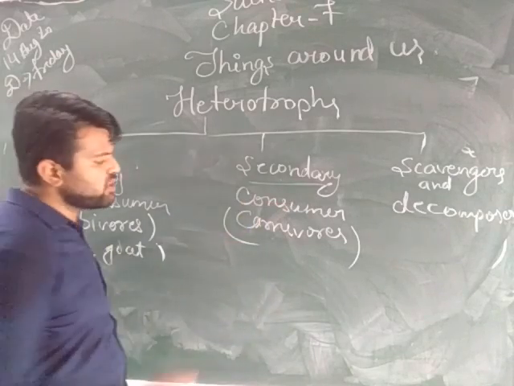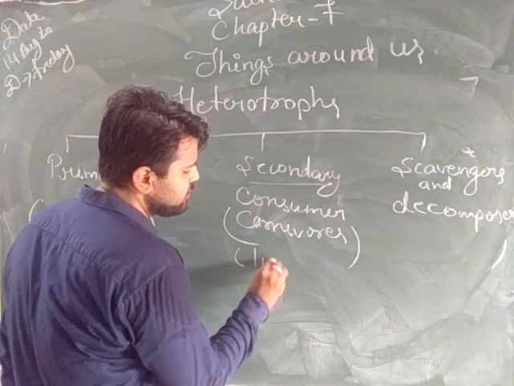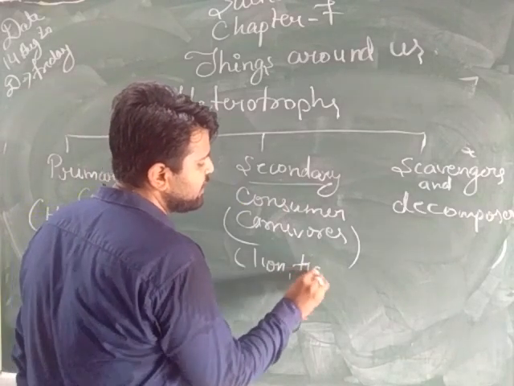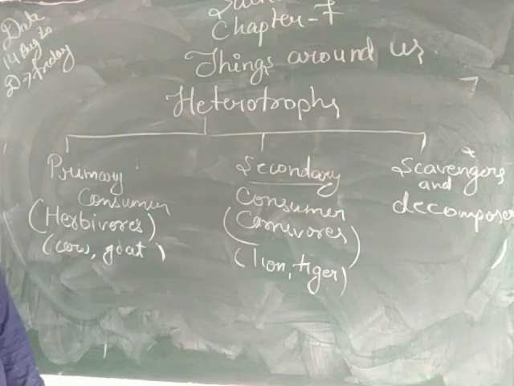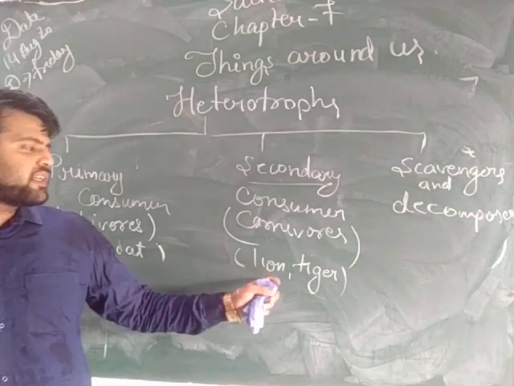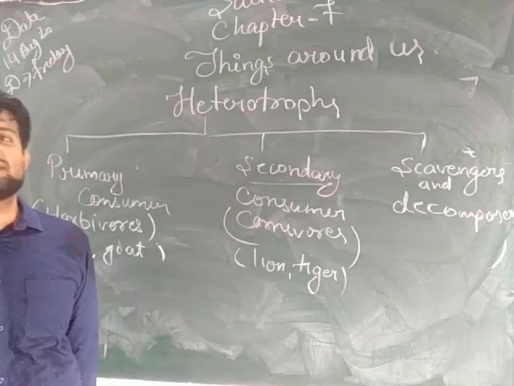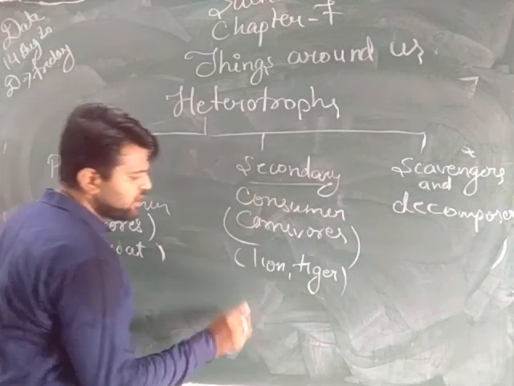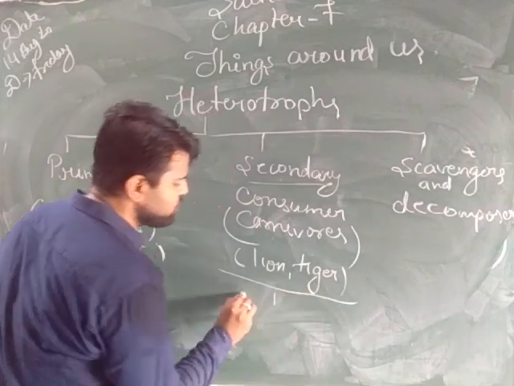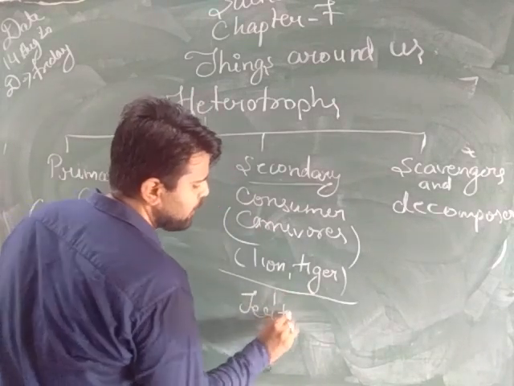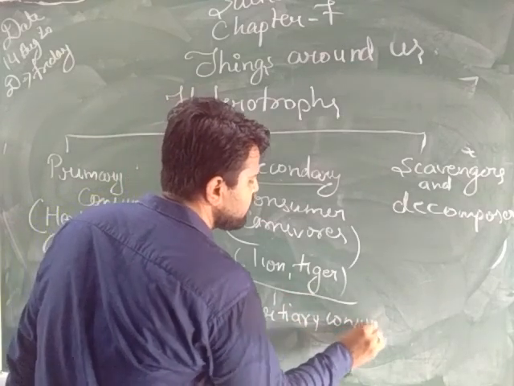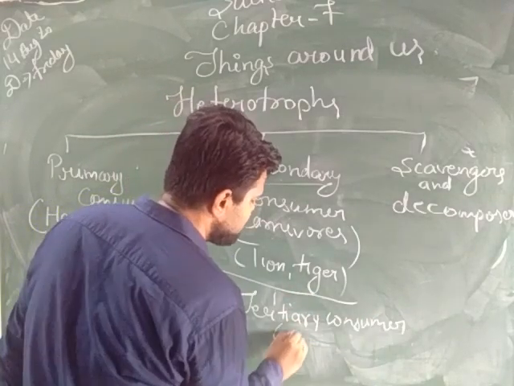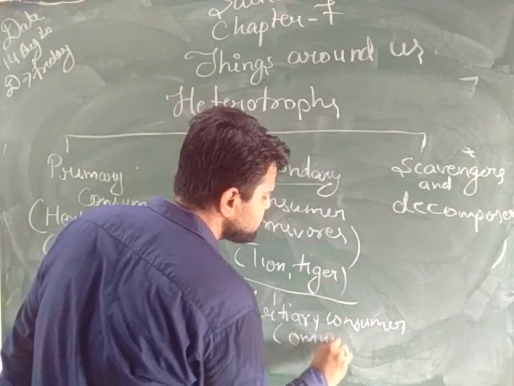Examples of carnivores we can give: lion, tiger. Lion and tiger come under the secondary consumers. All the carnivores come under the secondary consumers. Under this, one more comes: the tertiary consumers, and in tertiary consumers, all the omnivores come.